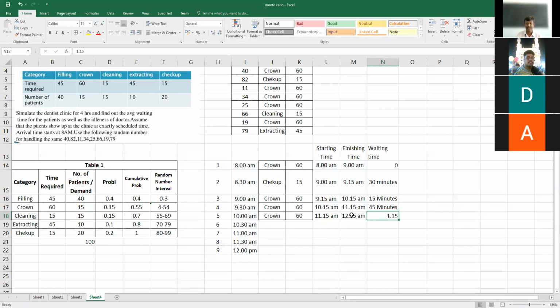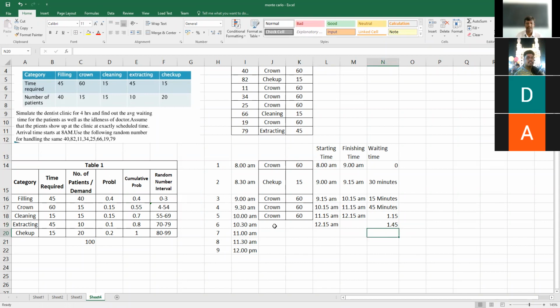After 12:15, the doctor comes out and is ready to take up the next patient. The next patient came to the clinic by 10:15, but the doctor is able to attend him only by 12:15, so there is a gap of 1 hour 45 minutes in the session.